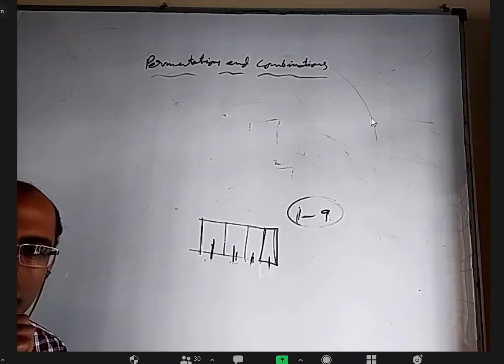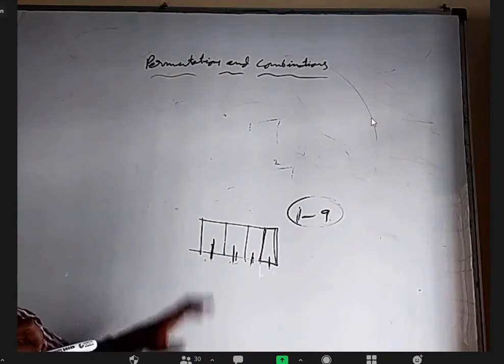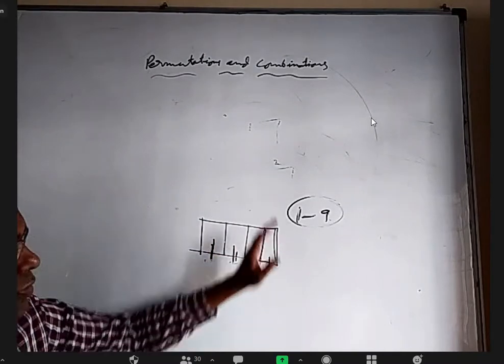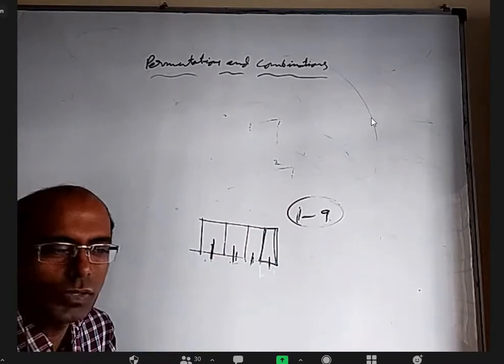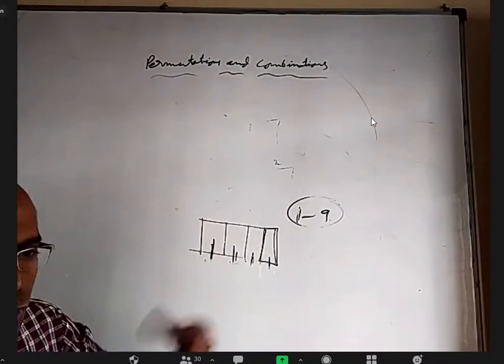Sir, can you tell the question again? Find the number of 4-digit numbers that can be made using the digits 1 to 9 with repetition allowed, such that the 4-digit number should be divisible by 3.